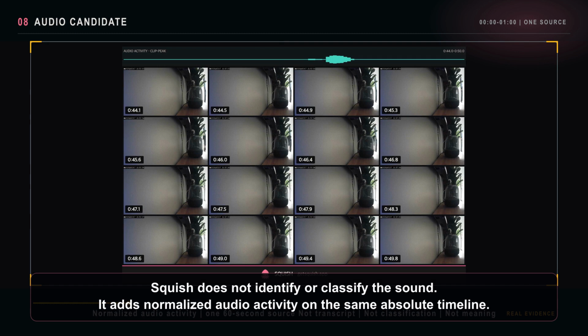Squish does not identify or classify the sound. It adds normalized audio activity on the same absolute timeline, marking where a signal change deserves a closer look.